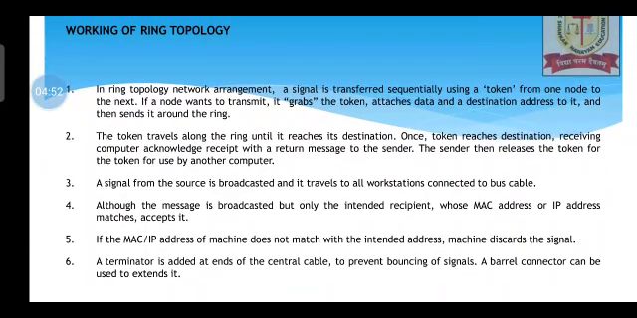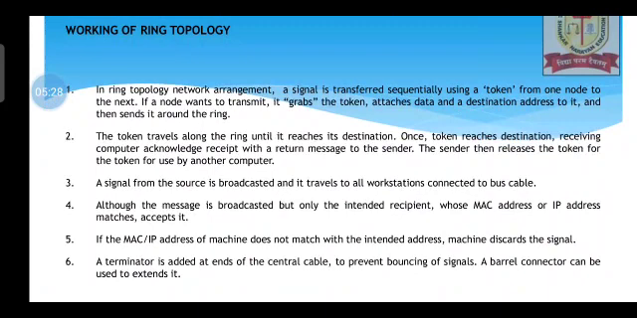Now considering the working of ring topology, in ring topology network arrangement, a signal is transferred sequentially using a token from one node to the next. If a node wants to transmit, it grabs the token, attaches data and destination address to it, and then sends it around the ring. So the motto of ring topology is, if any sender wants to send any data, he has to gain access to that particular token. Token makes sure no other device will send the data at the same time.